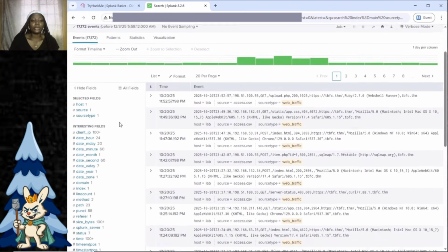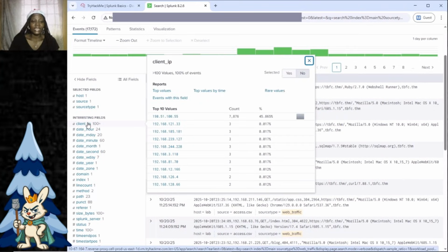Now, the next thing we are going to click on is client IP. Client IP is the list of IP addresses that are accessing the web server. So we see the top 10 values of the client IPs. And the first thing you observe here is the counts. Now for the top 10, you can see 3232, but there's one that stands out, 7,876. Now it's clear that this is the attacker IP. Why? Because it is ridiculously high.